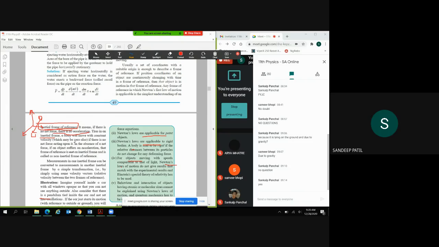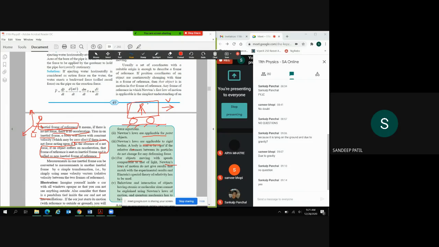Here they have mentioned the non-inertial frame. We will discuss that later. But let's understand the inertial frame of reference now. Suppose there is a vehicle and there are some passengers. In this vehicle, it is moving with velocity v.